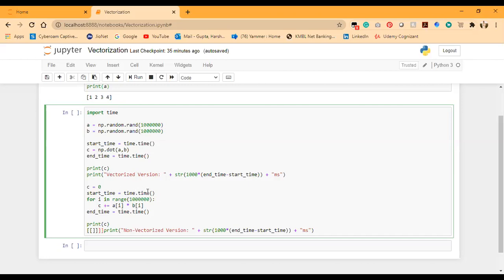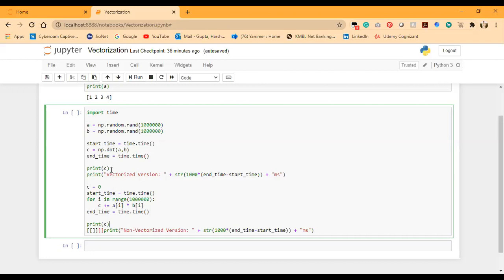So here also we have the start time as time.time, then for i in range. Now we have a 1 million dimension vector, so the range goes till 1 million, and the for loop will also go to 1 million only. So for i in range 1 million, we increment the value of c with the notation a of i into b of i. We multiply these and add them to the value of c. After this for loop has calculated the dot product of a and b, we put the end time as end_time equal to time.time, and then also print the value of c.